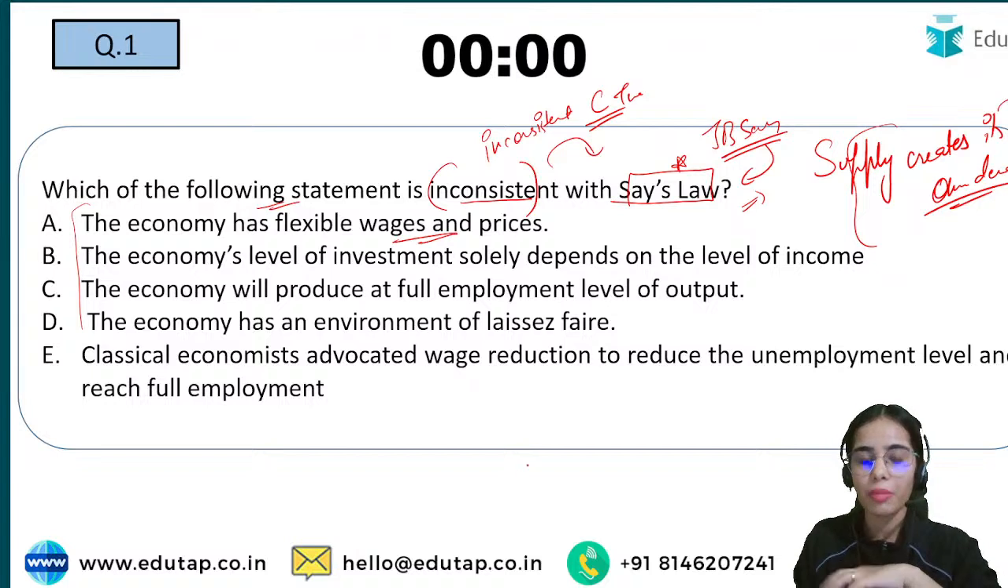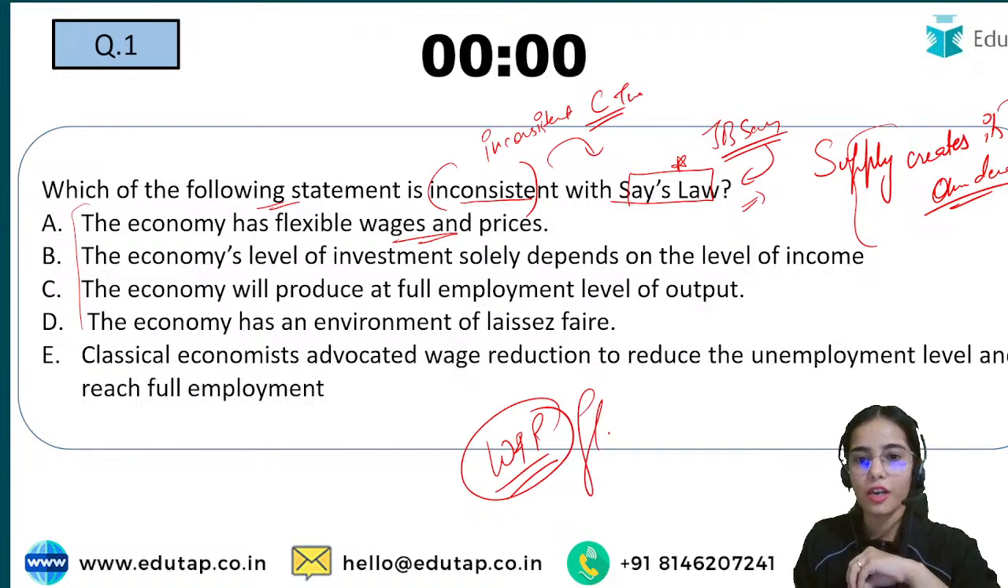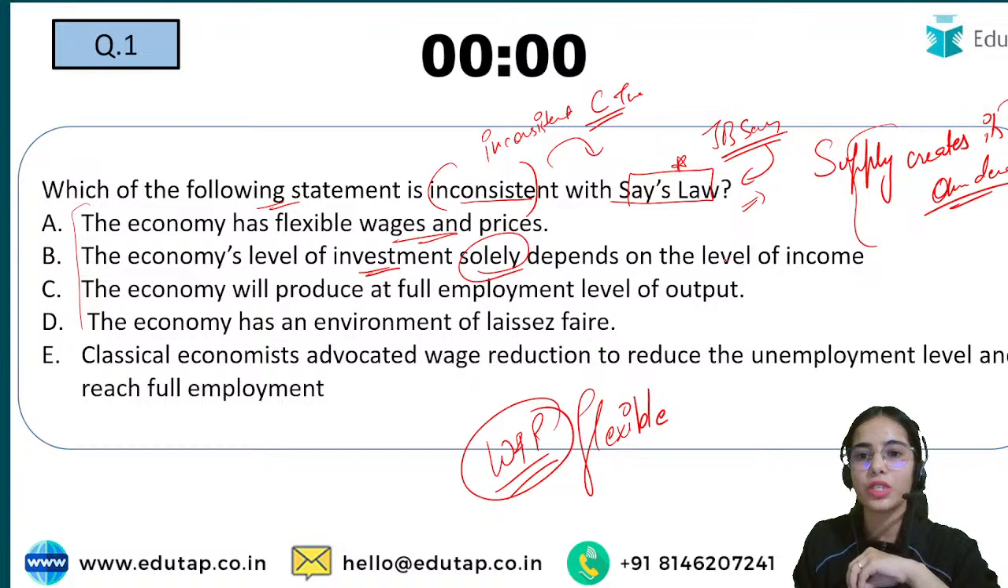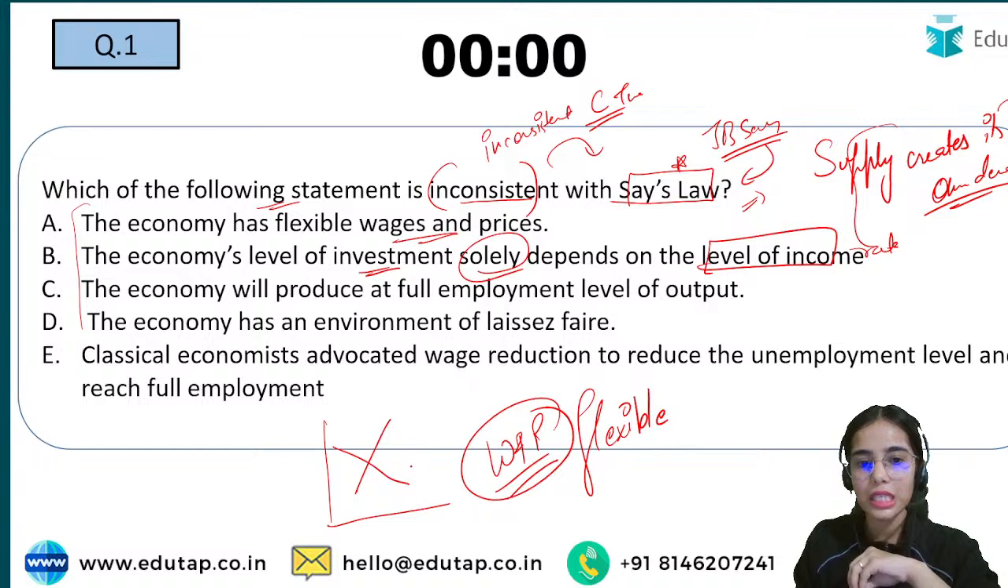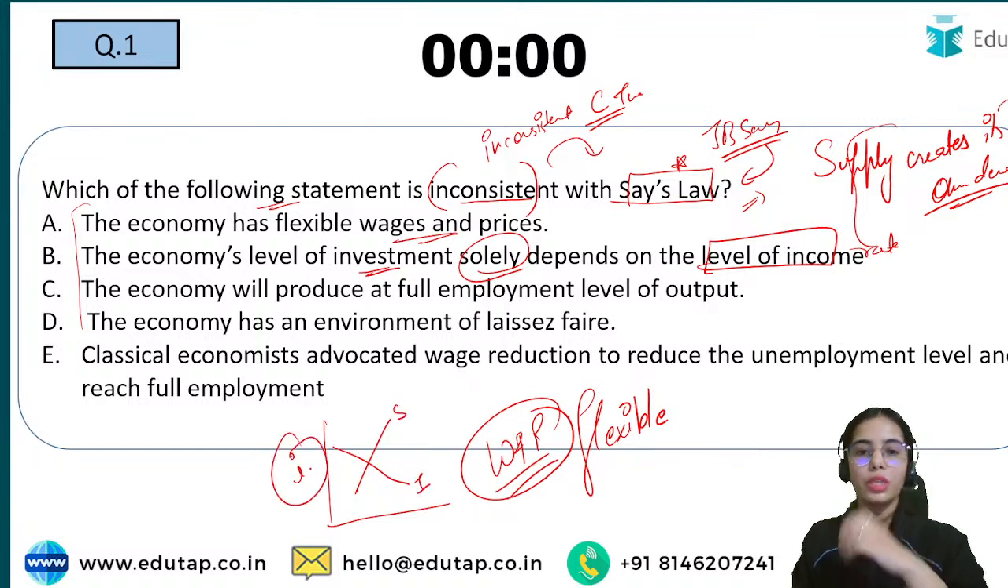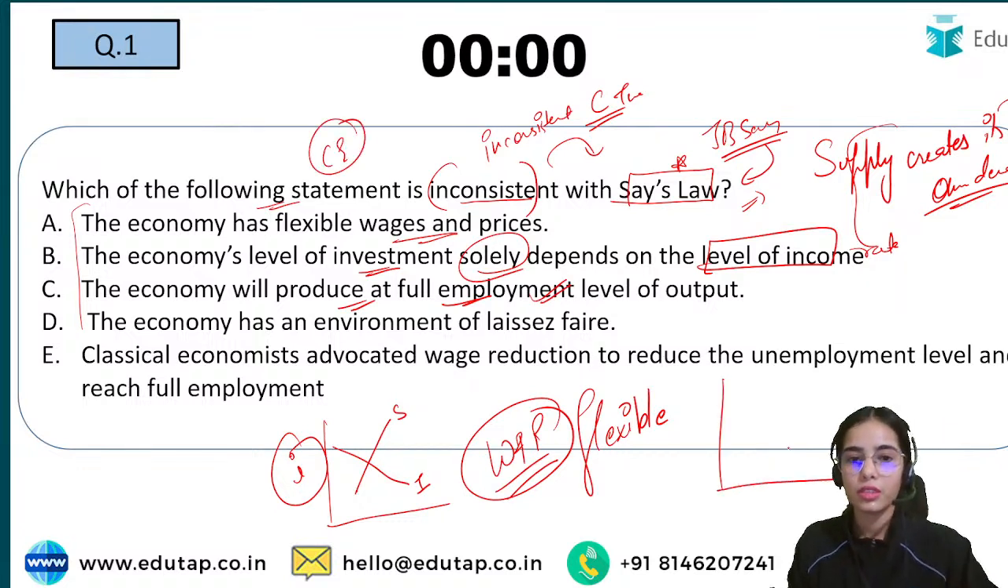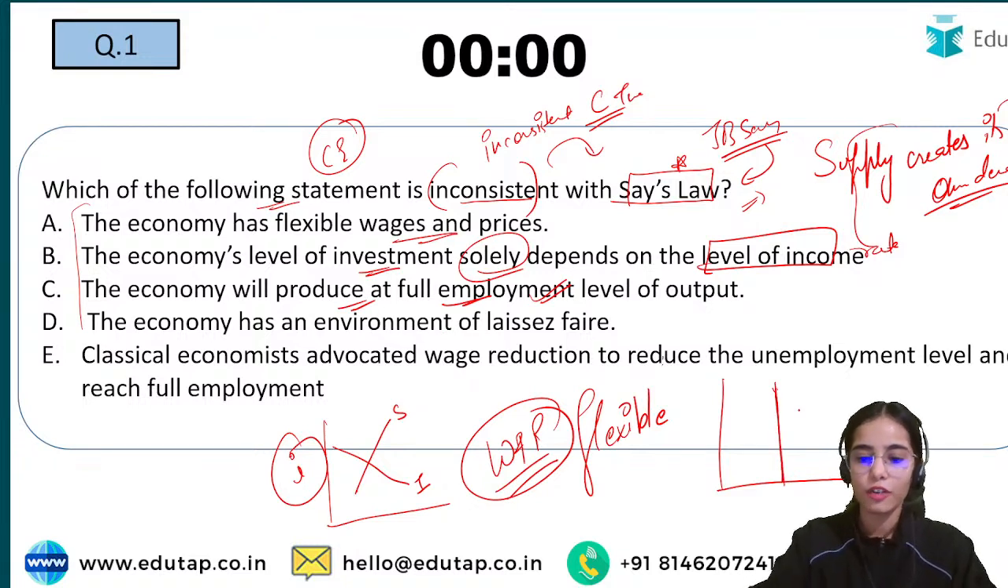As per classical economics, wages and prices are flexible. The economy's level of investment solely depends on the rate of interest. As per the classical economists, savings and investment both depend upon the rate of interest. The economy will produce at full employment. This is correct, the classical economists believed that production happens at the full employment level.